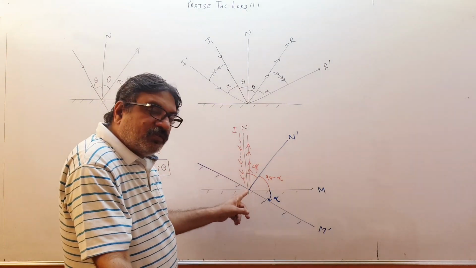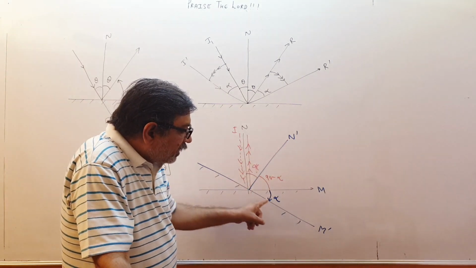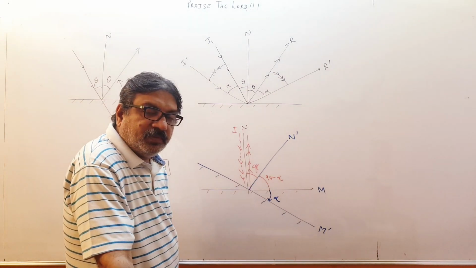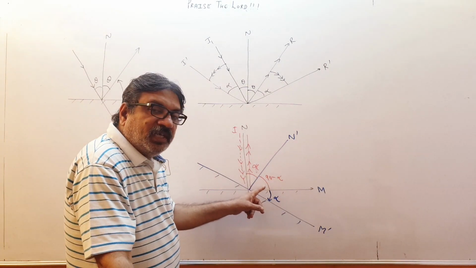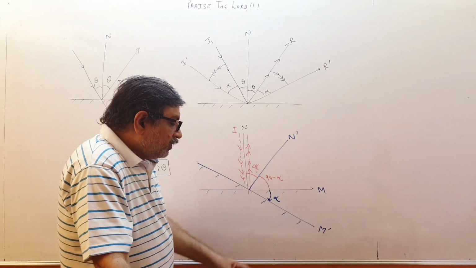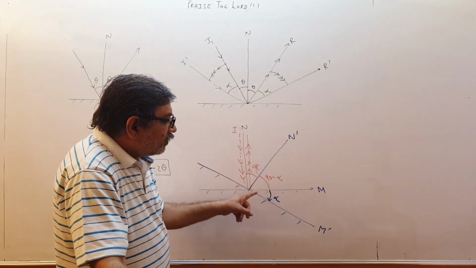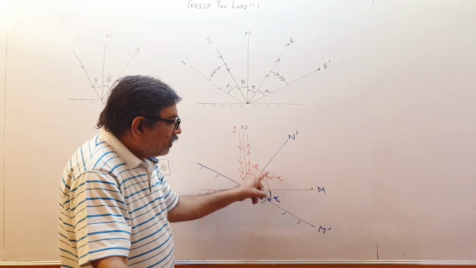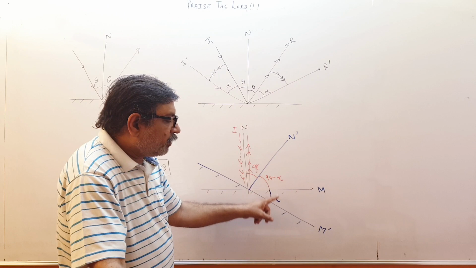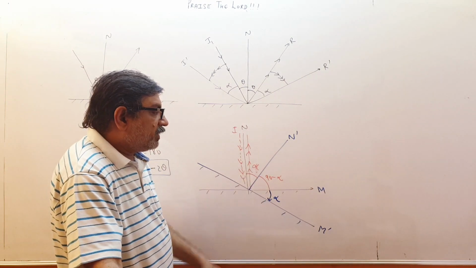The incident ray is still falling like this, and now my normal has become like this. The normal and mirror are perpendicular, so if this angle is alpha, this will be 90 minus alpha. The total should be 90. If this is 20, this will be 70; if this is 30, this will be 60. How are we getting the answer? By taking 90 minus alpha. This is the mirror and this is the normal, so these two are also perpendicular. If this is 90 minus alpha, this has to be alpha. Alpha plus this will be 90, and this plus alpha is also 90.